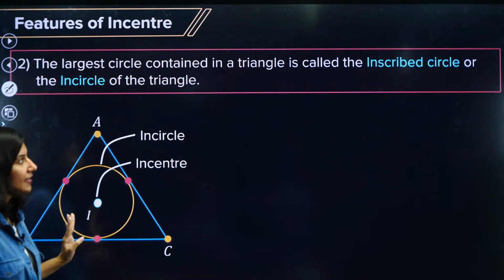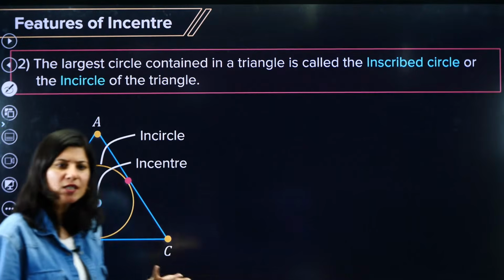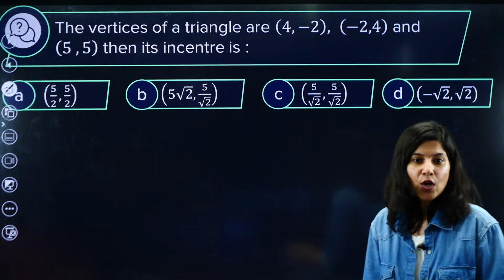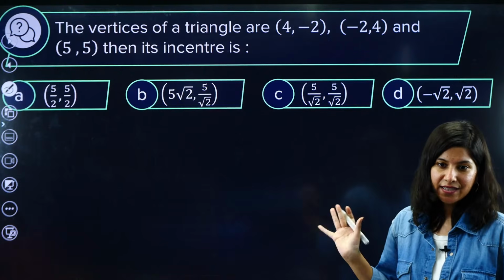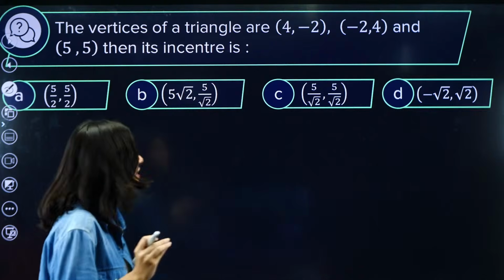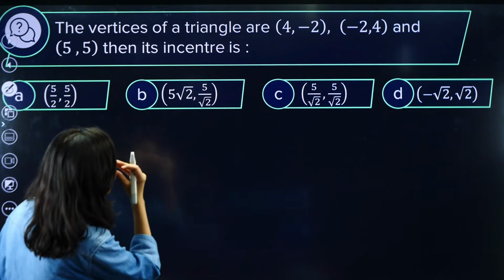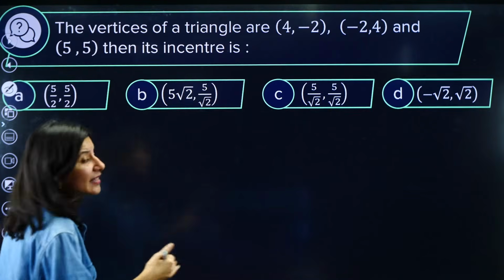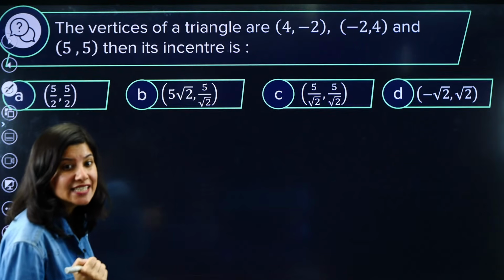And this is your incircle. Just the terminologies, so you have to understand this terminology as well. Now a very basic question on the incenter I have in my plate. Are we ready for it? So a very basic question says the vertices of a triangle are (4, -2), (-2, 4) and (5, 5). Then we need to figure out its incenter.